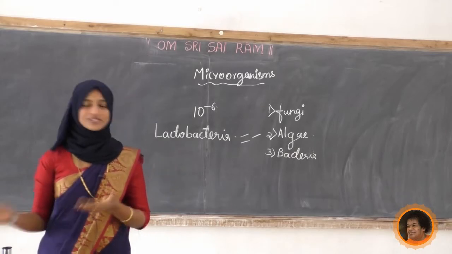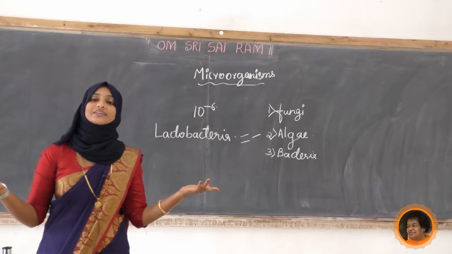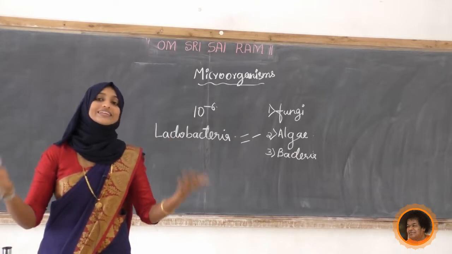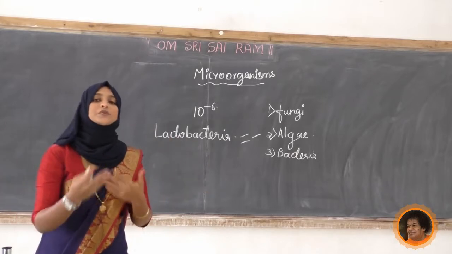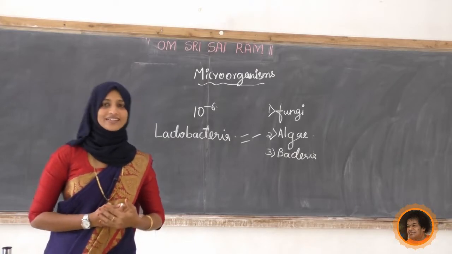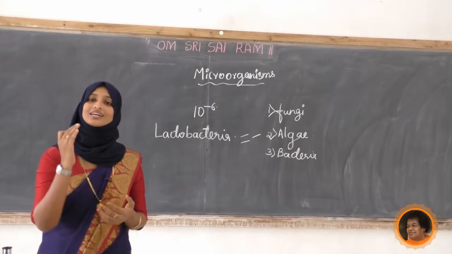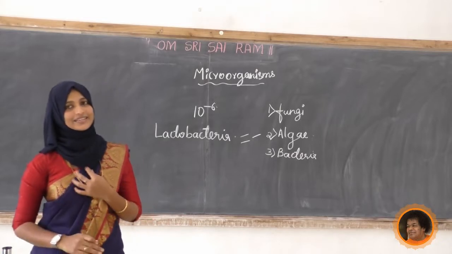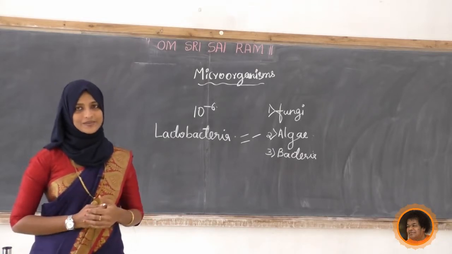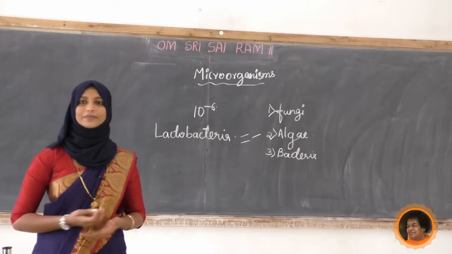It reaches the soil. In soil, it is going to decay. Who is responsible for this decaying? Yeah, fungus and bacteria are responsible for the decaying of these dead materials, dead animals or plant parts.